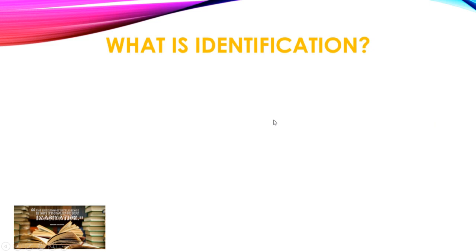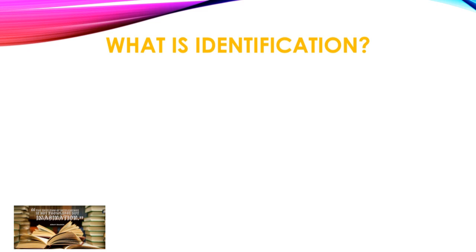So what is identification? By hearing identification, we can understand that it is to identify microorganisms, animals, and plants from different kinds of species.